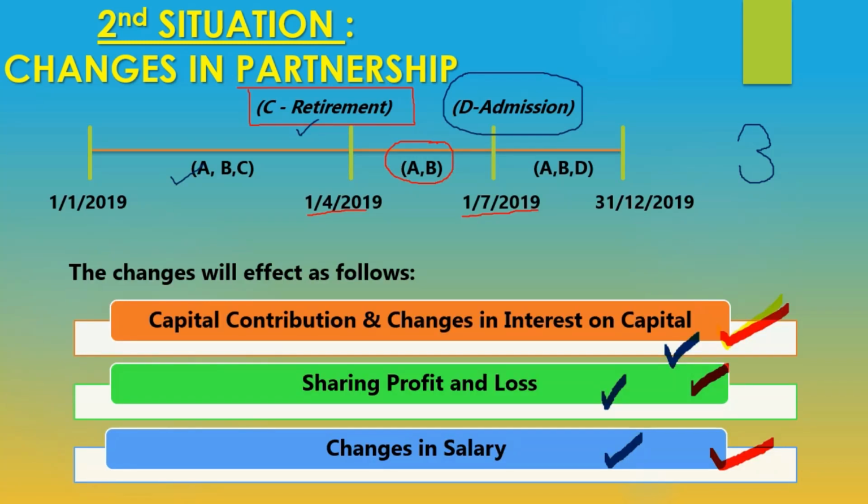Okay, and then when D gets into the partnership. Okay, so the changes would be here 1. The changes might be here 2. The changes would be here 3. Okay, 3 changes. So I do hope that you understand this part because we are going to do some exercises later.